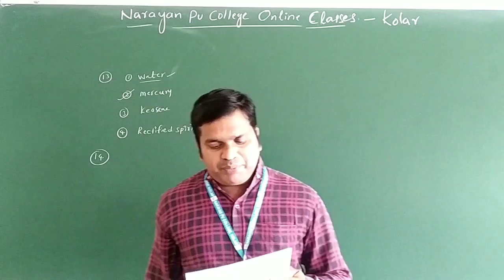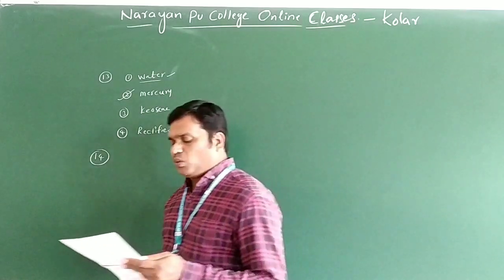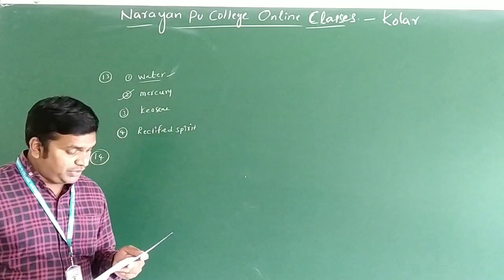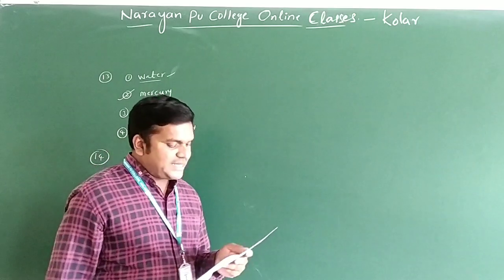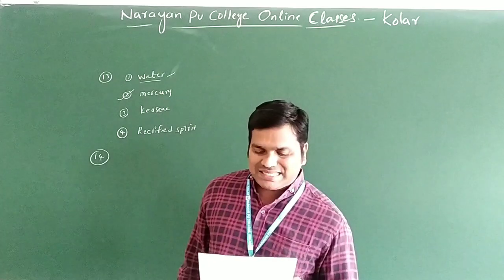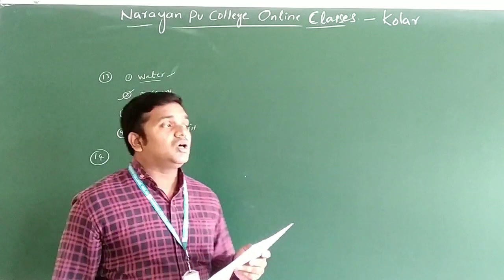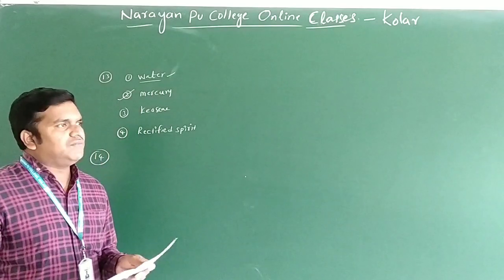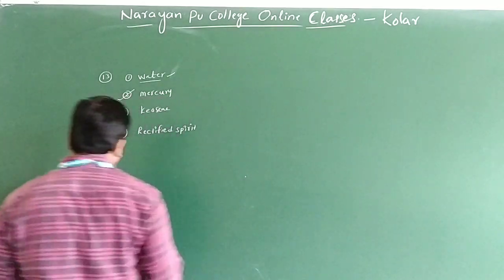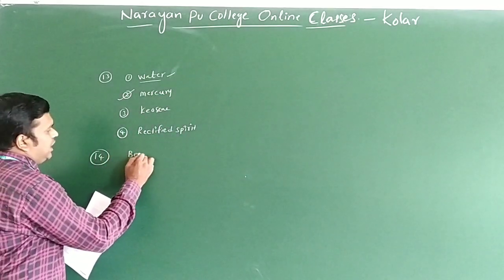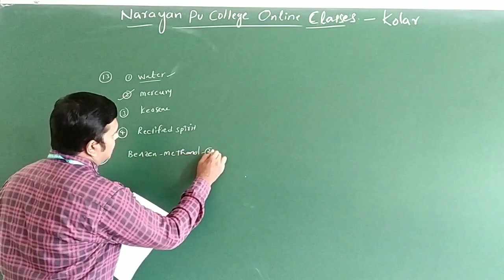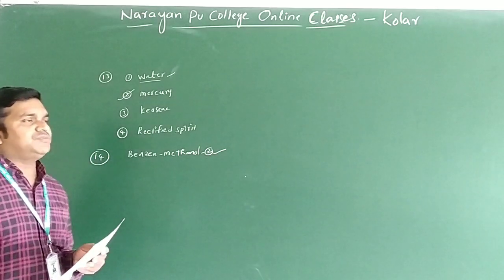Which of the following liquid pairs shows a positive deviation from Raoult's law? They are asking which of the following will show a positive deviation from Raoult's law. The first one we have water and nitric acid. Second one we have benzene and methanol. Third one we have water and hydrochloric acid. And fourth one we have acetone and chloroform. Already we gave a table of positive and negative deviations, so you can directly take the option, which is the second option, benzene and methanol. Benzene and methanol come under positive deviation from Raoult's law.